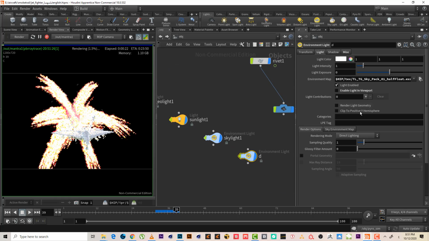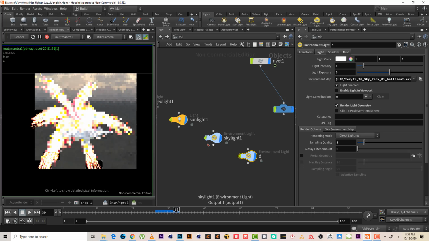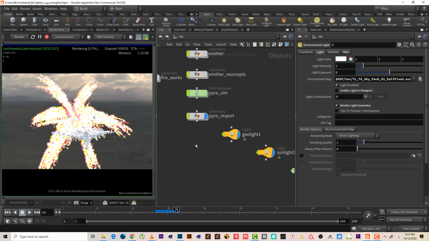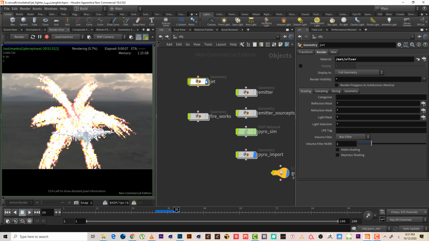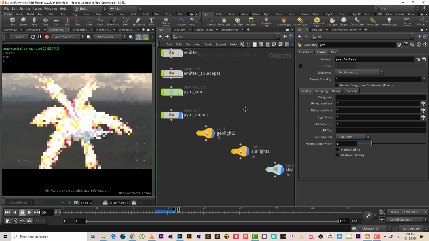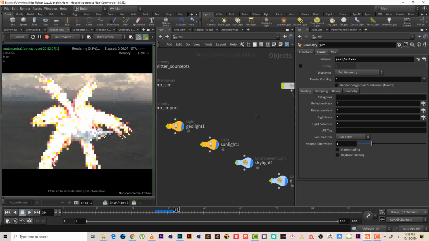I will also go to the environment, render light geometry just to see. Yeah, but this. Let me see if I hide the jet. Show the jet. Okay, so it's not because of the jet, obviously.